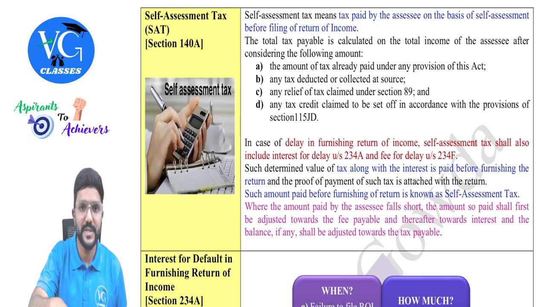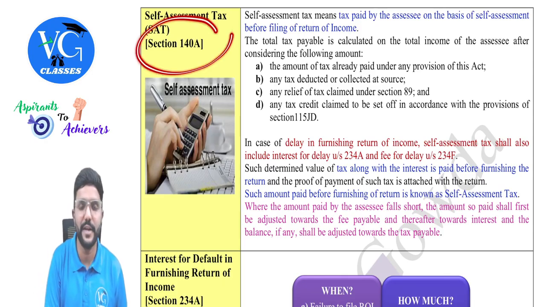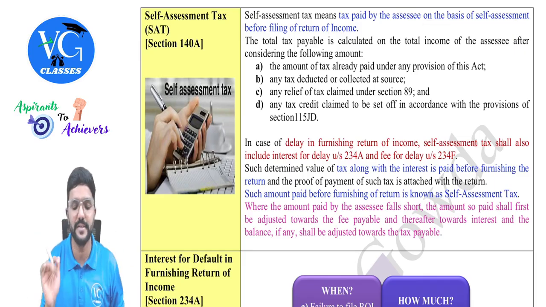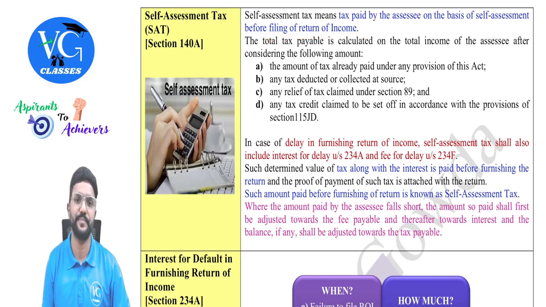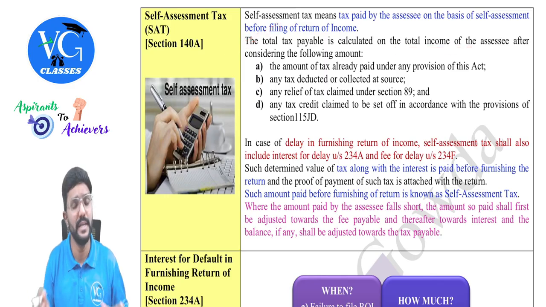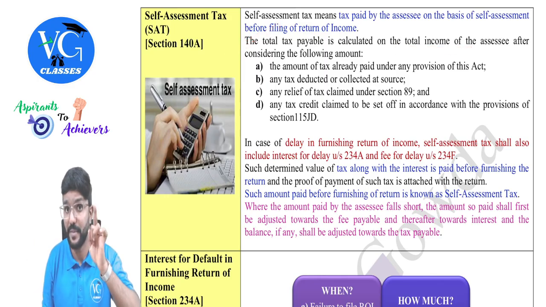Okay. So self-assessment tax is covered in section 140A. What is it? We will see. Self-assessment tax means a tax paid by an assessee on the basis of self-assessment. That is, the assessee himself has to calculate this before filing the return of income. The total tax payable is calculated on the total income of the assessee in the assessment year. It is not based on estimation, it is the actual figures.